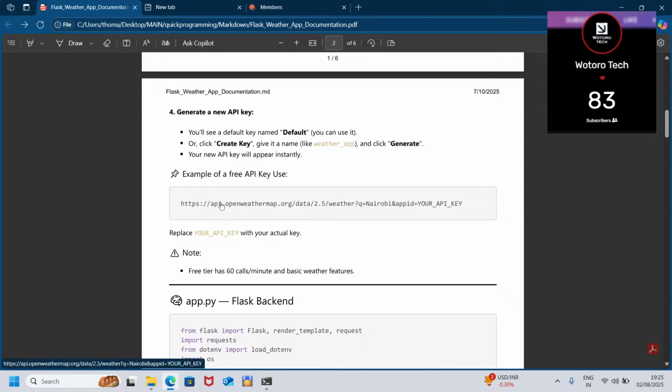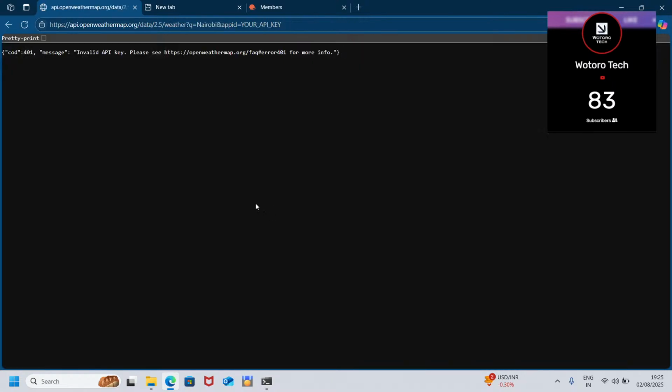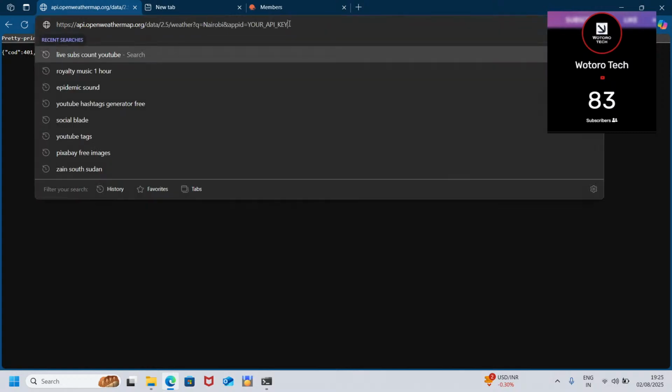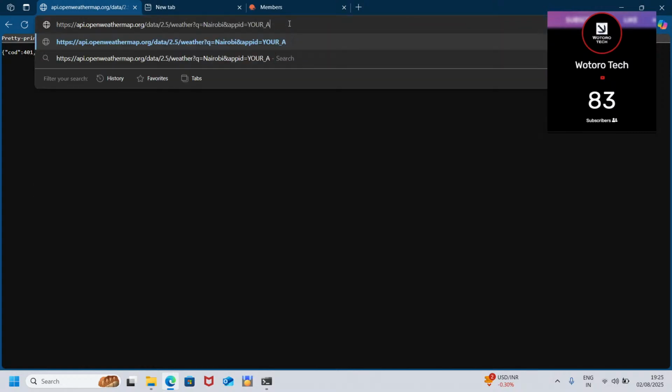So you'll be having all of this, then you have your API key at the end. Let's try to copy that, then just remove this and test our API key.